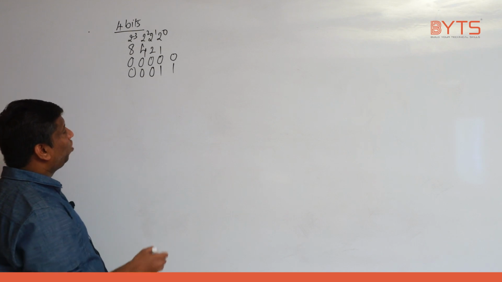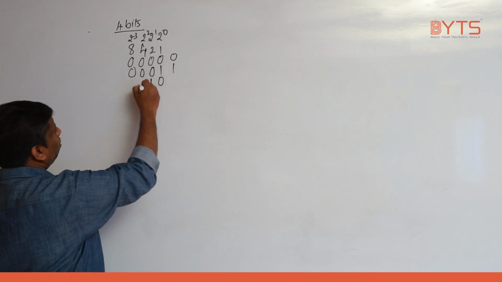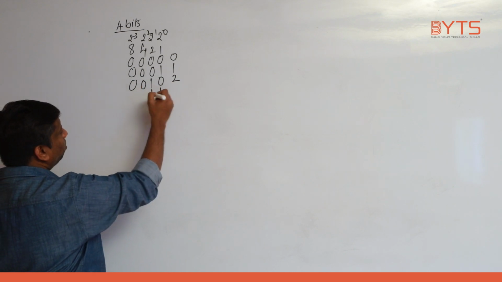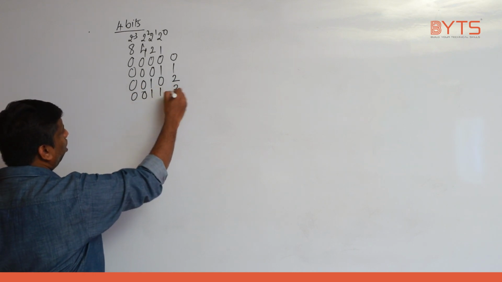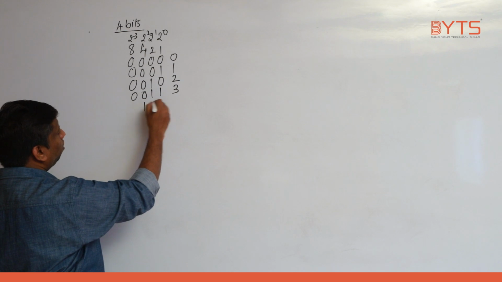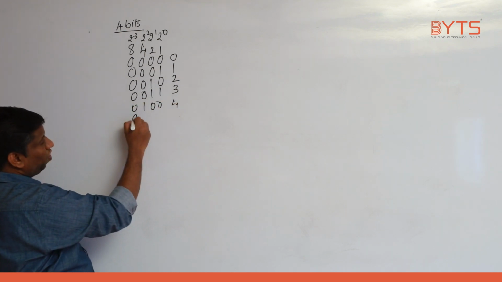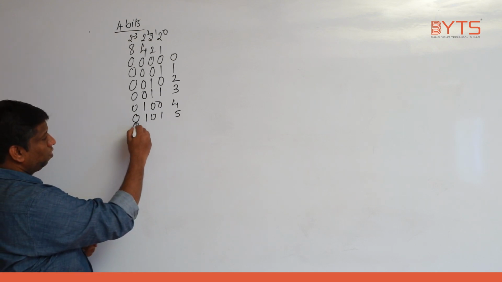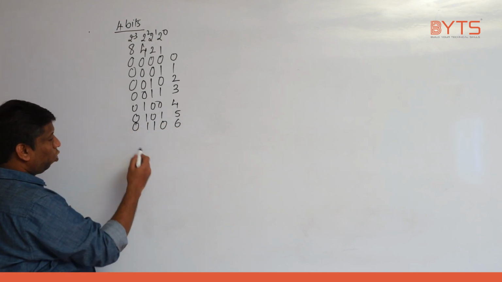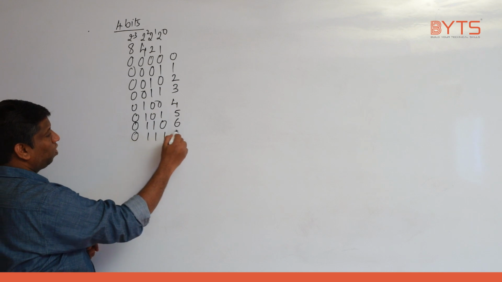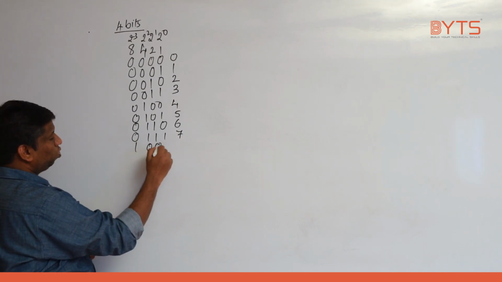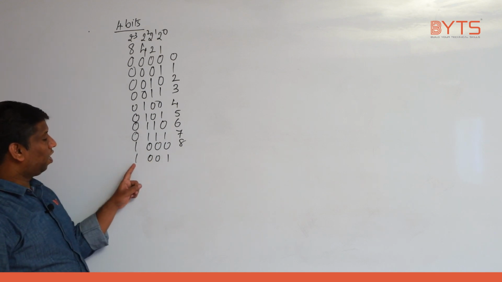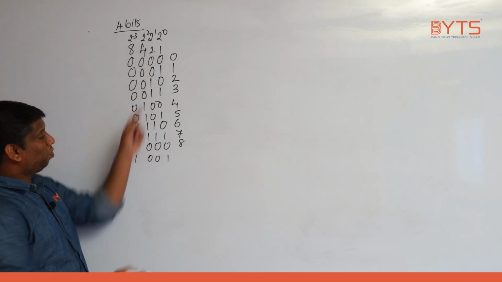Now if I want to get 2, where should I keep 1? 3. 2 plus 1 is 3, right? 4. How do you get 4? Keeping 1 here. 5. How do you get 5? 6. 4 plus 2 is 6. 7. How do you get 7? 4, 2, 1. 8. 1, 0, 0, 0. 9. 1 0 0 1. How do you get 9 here? 8 plus 1 is 9.